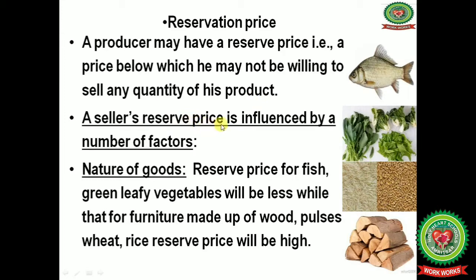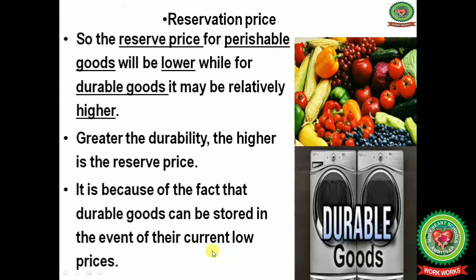A seller's reserve price is influenced by a number of factors, that is, nature of goods. Reserve price for fish and green leafy vegetables will be less, while that for furniture made of wood, pulses, wheat, rice will be high, because these are durable goods, and fish and green leafy vegetables are non-durable goods or perishable commodities.